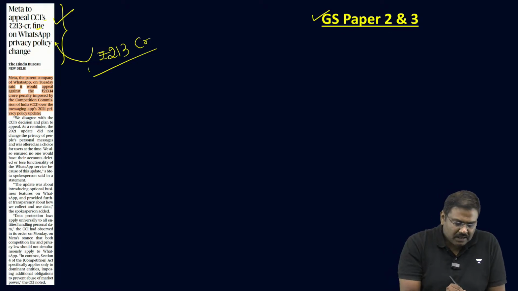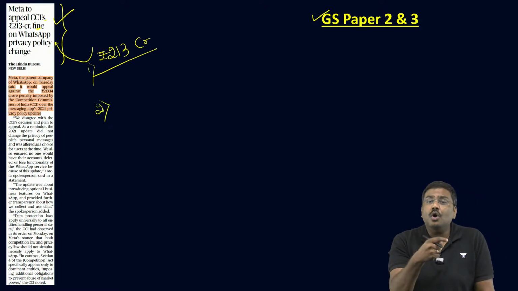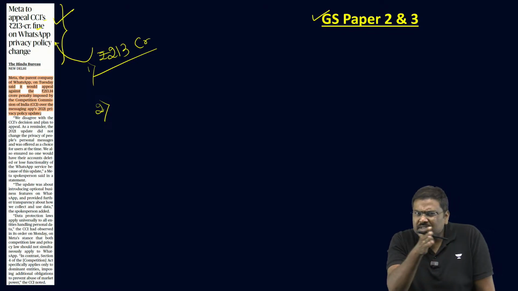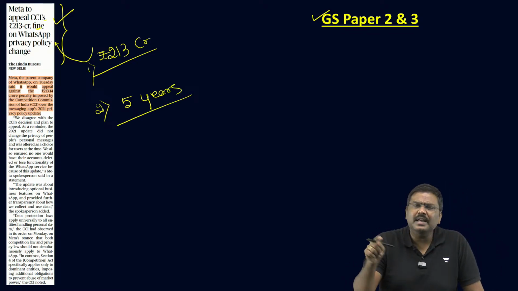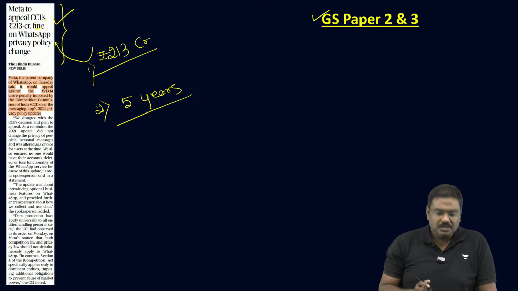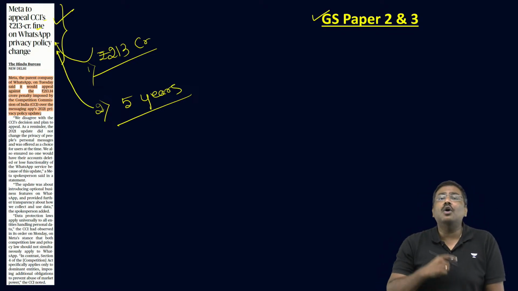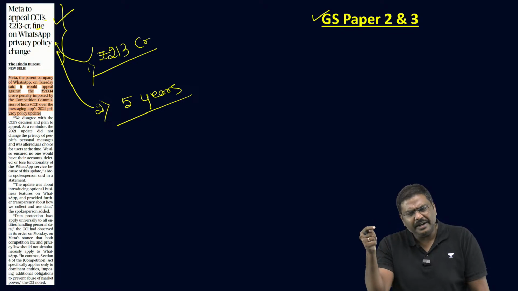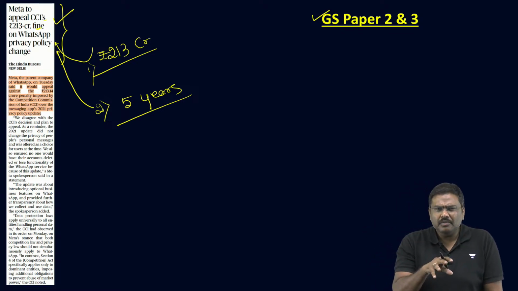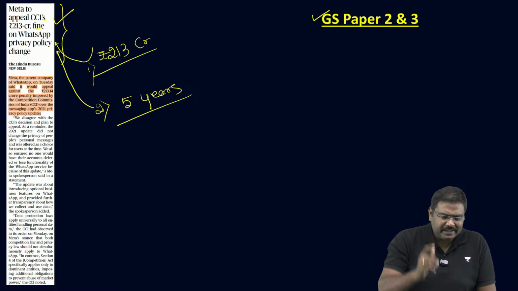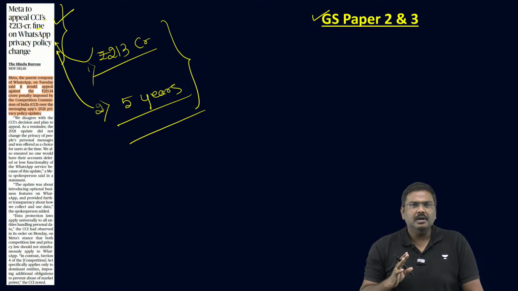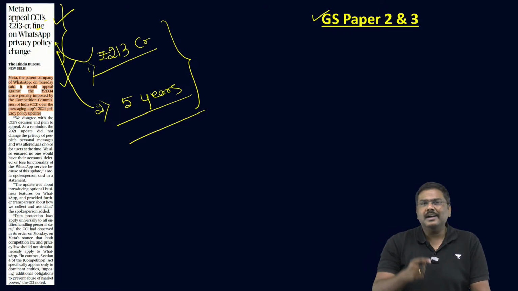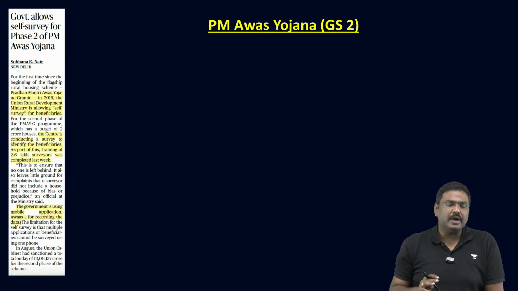The second one is, the Competition Commission of India has also told WhatsApp not to give this information to anybody else for the next 5 years. Whatever information they have collected should not be given to anybody else for the next 5 years. So that is the second very important point in the order issued by the Competition Commission of India. And Meta, the parent company of WhatsApp, has stated that they will appeal against the order. Done? So this update has been provided in today's Hindu newspaper. Please have a look at it.